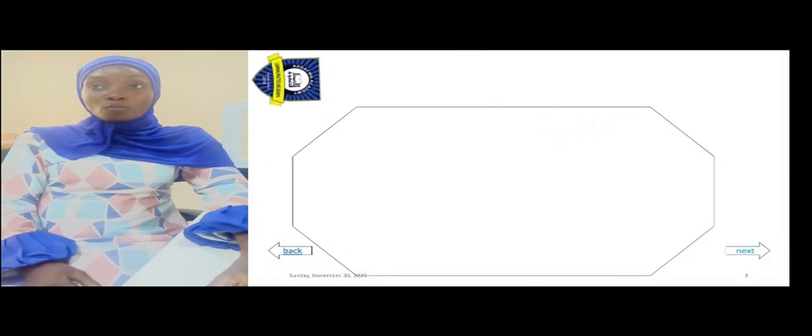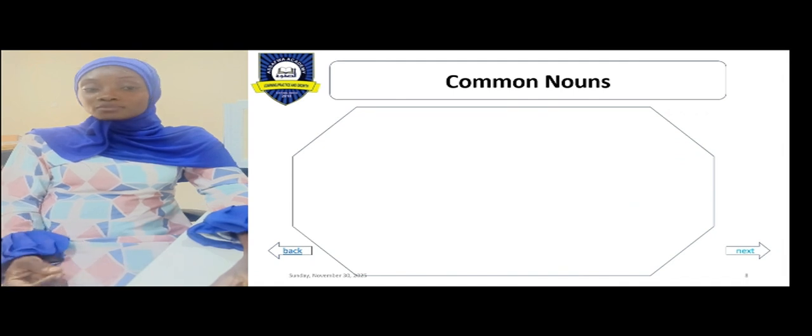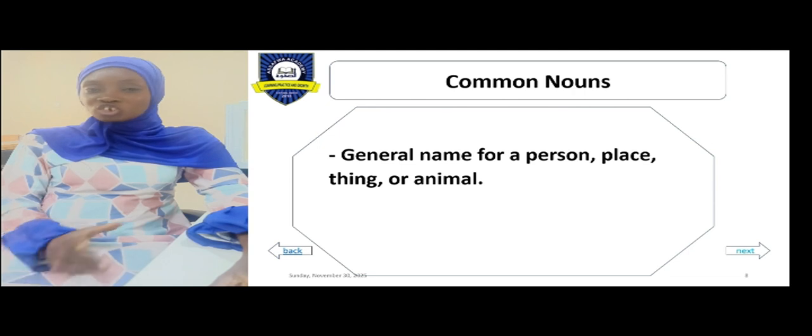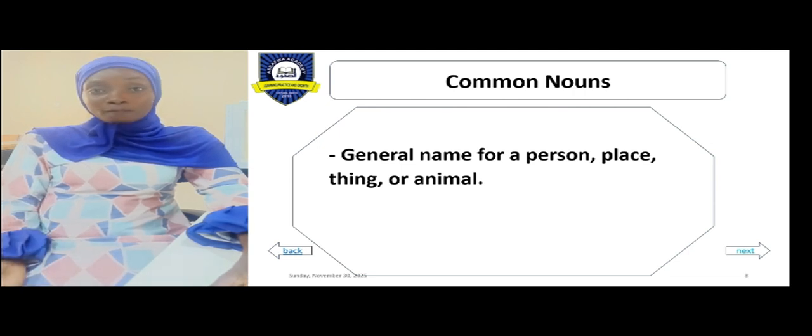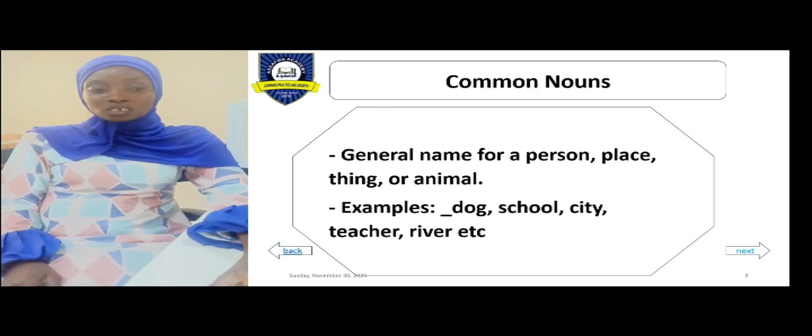Now going forward to common nouns. If you recall, we said common nouns are general name for a person, place, thing, or animal. General name. For example, boy is a general name. Girl is also a general name. We have dog, school, city, teacher, river, and so on and so forth.